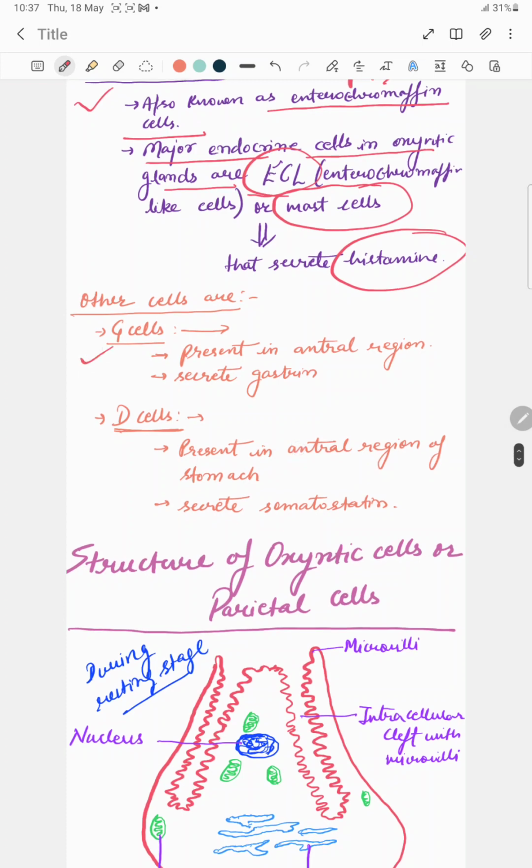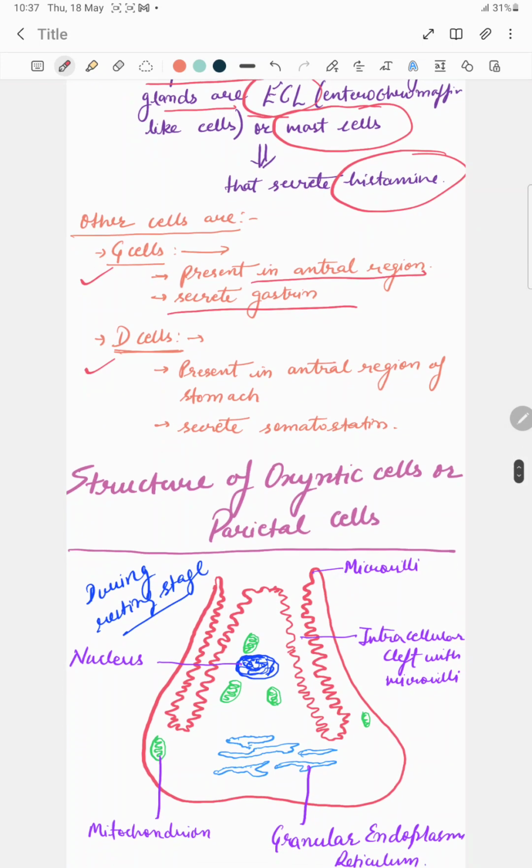Another type of cells are the D cells and G cells. The G cells are present in the antral region, and as you know from my previous lecture, G cells are responsible for secretion of gastrin. And these are the D cells, which are present in the antral region of the stomach and secrete somatostatin. Basically D cells are also present in the pancreas and are able to secrete somatostatin.